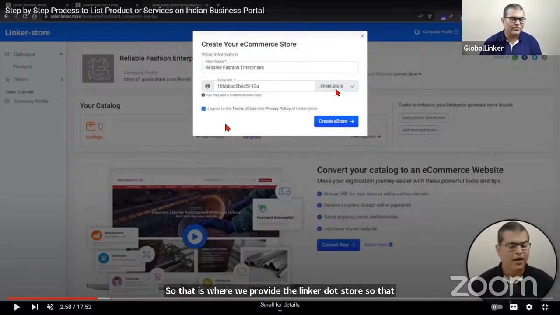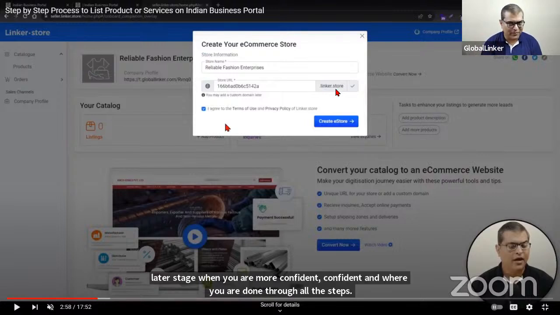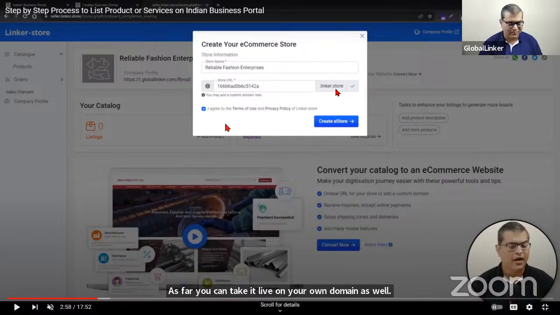And at a later stage, when you are more confident and you are done with all the steps, that's where you can take it live on your own domain as well. I've already shown you the examples, but let me do that once again.